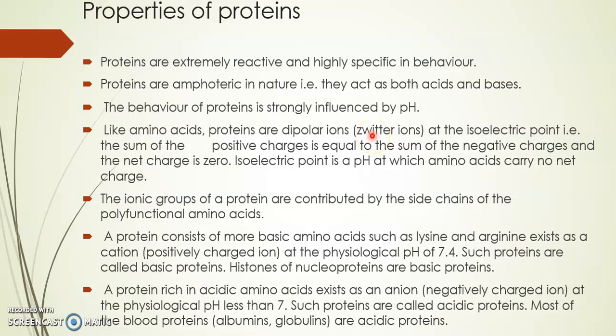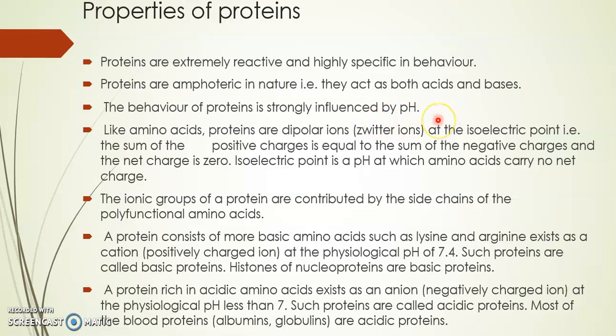Zwitter ions are the ions of amino acids which contain a positive charge and a negative charge. The charge is because of the movement of the hydrogen atom from the carboxyl group to the amino group. As the amino acids are placed in the aqueous medium, there is transfer of one hydrogen atom from the carboxyl group to the amino group.